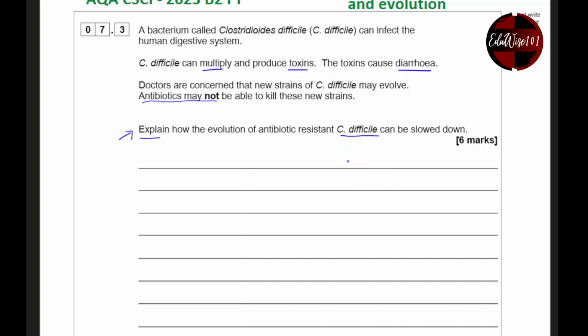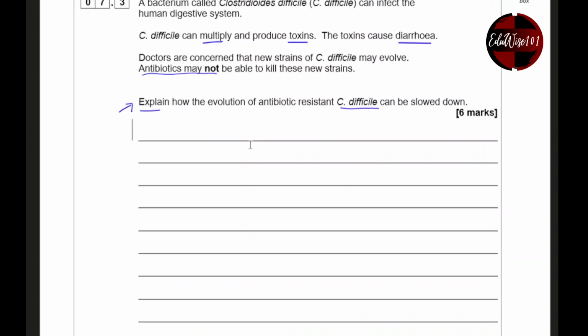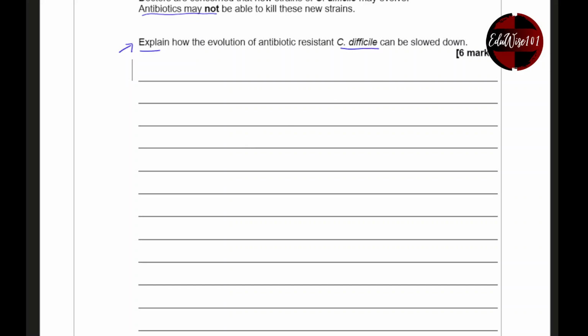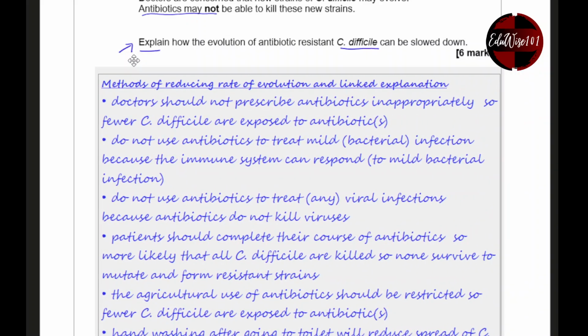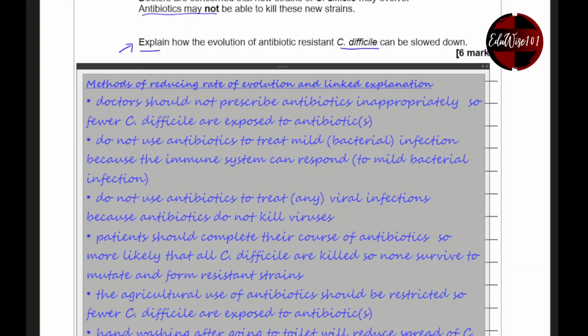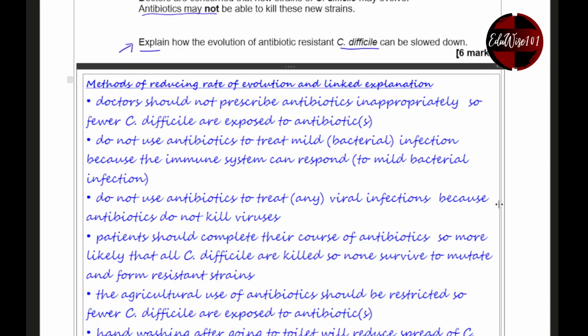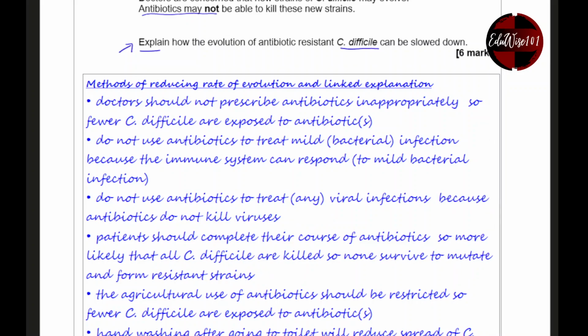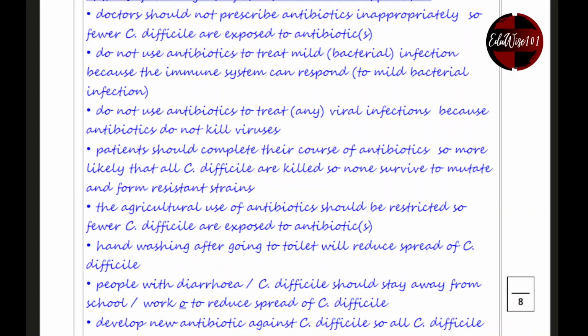And make sure that you wash hands, things like this. So any of these points that I'm going to show you here are going to add up to the 6 marks. Don't worry too much about trying to get all the 6 marks, but if you can write enough, maybe you can walk away with at least half the marks out of this 6 marks. So let's have a look at what points they're actually looking for.